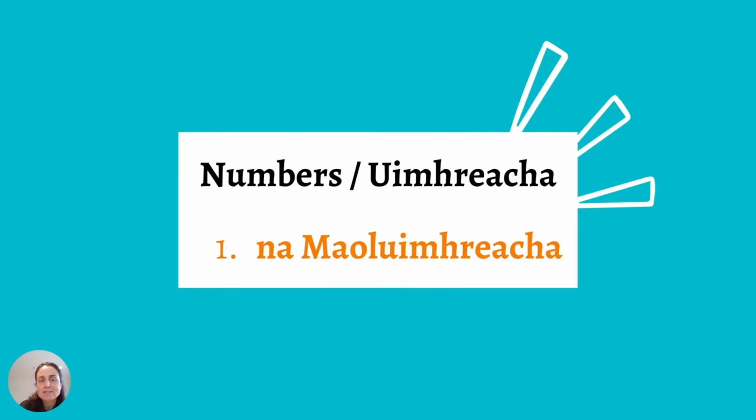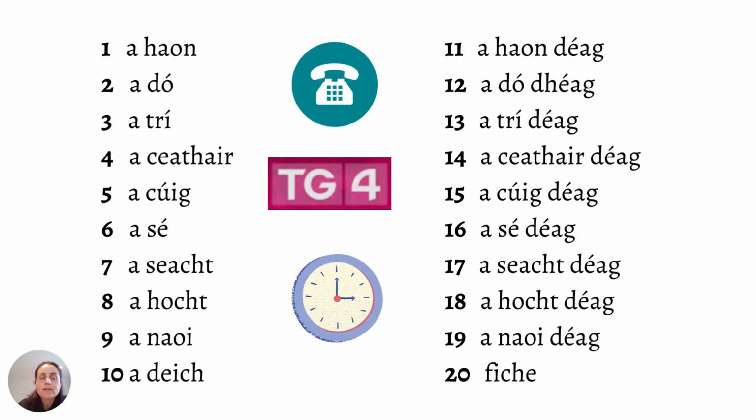Moving on to something entirely different. We're going to talk about numbers, uimhreacha. There are a number of ways of counting, number systems in Irish, and we're going to look at the first one now, maoluimhreacha. This essentially means the bald numbers. Maol means bald. These are the numbers we use just for listing off a number, giving your phone number, saying the time. You're not counting anything when you use these numbers.